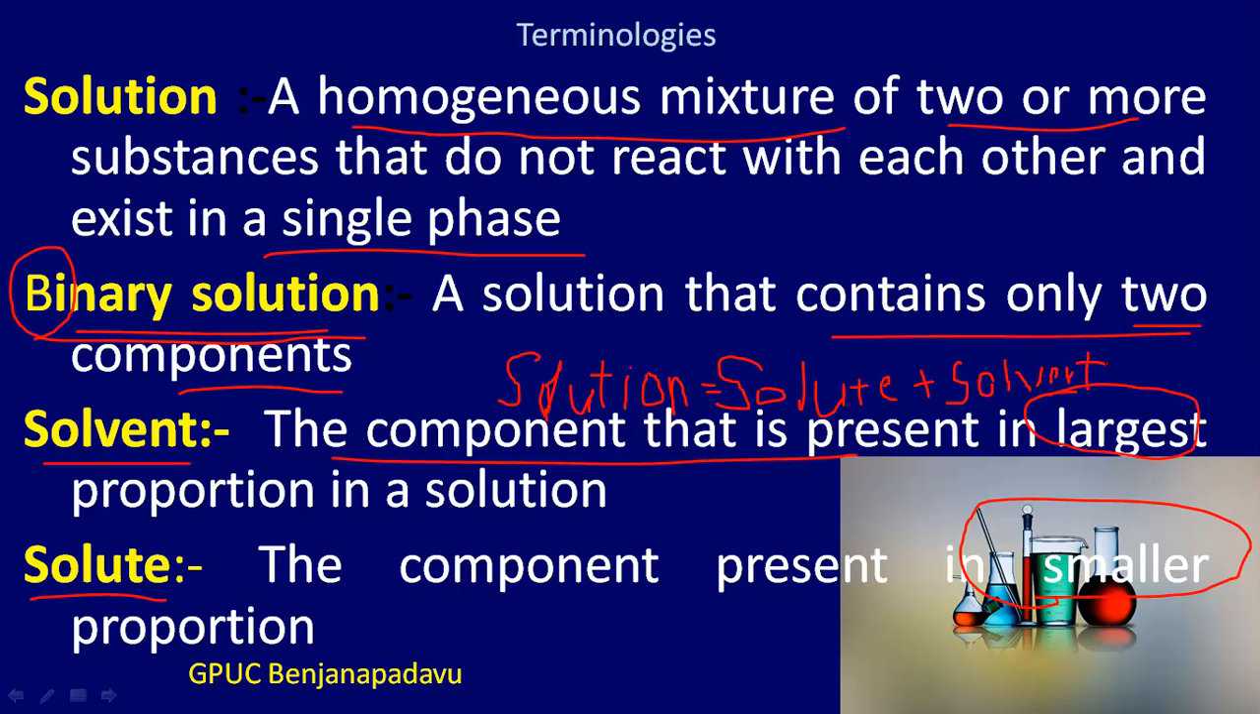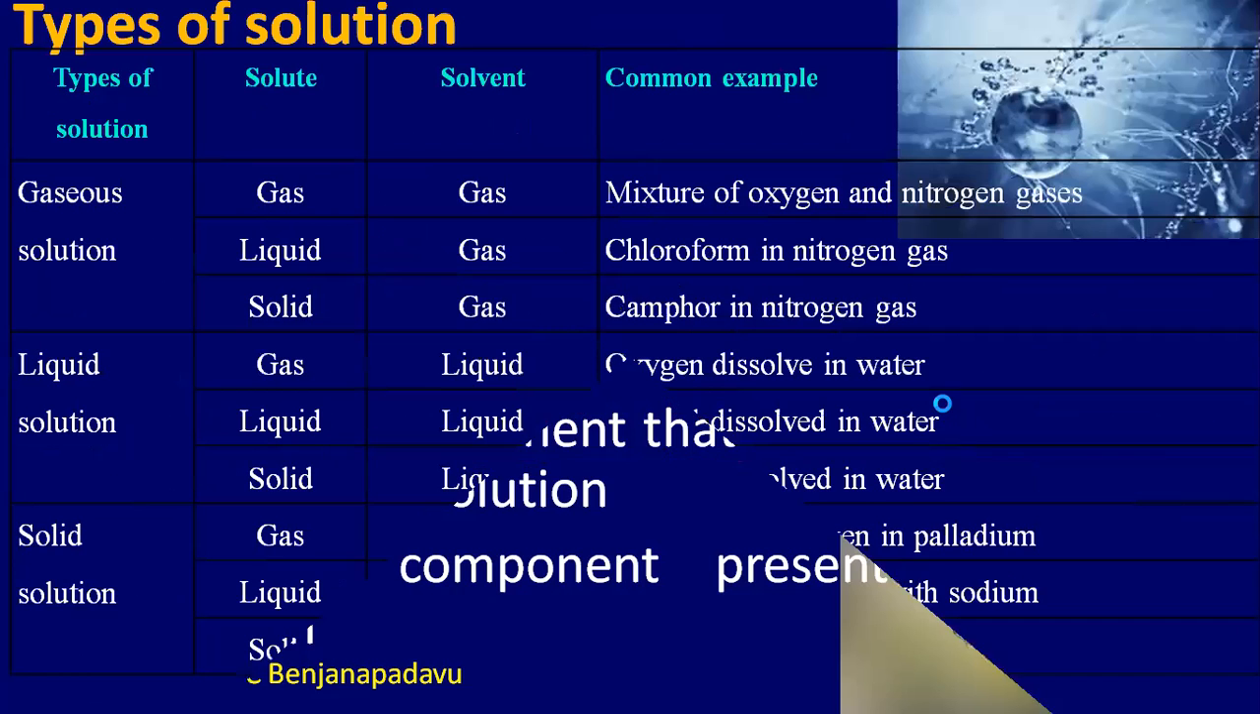So a solution has to be a homogeneous mixture. So solution will be comprising of solute and the solvent. So these are some of the terminologies that we come across in this particular chapter.